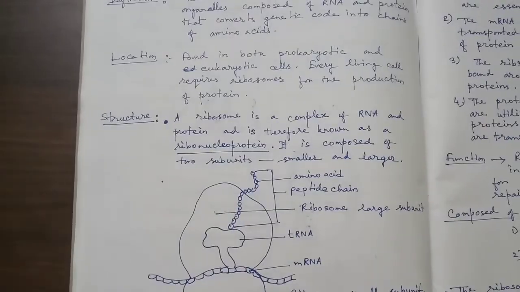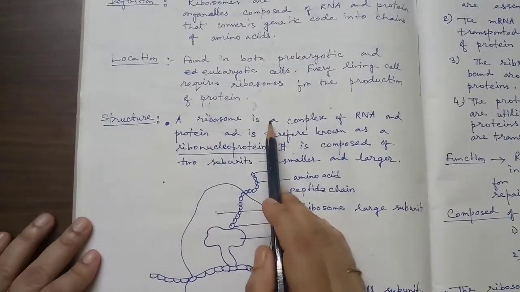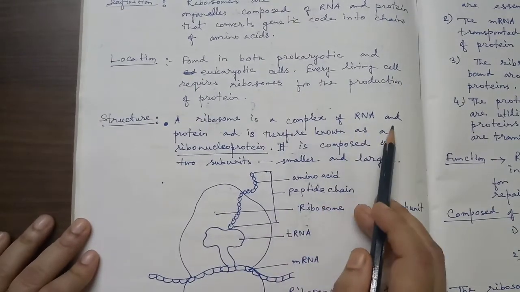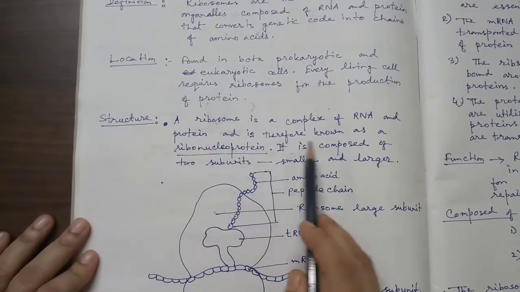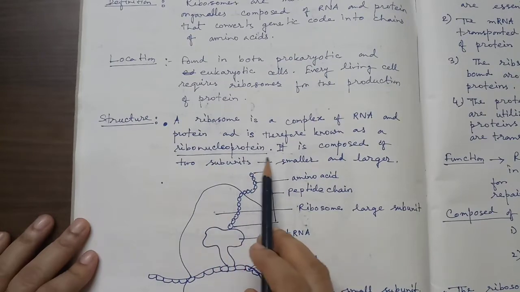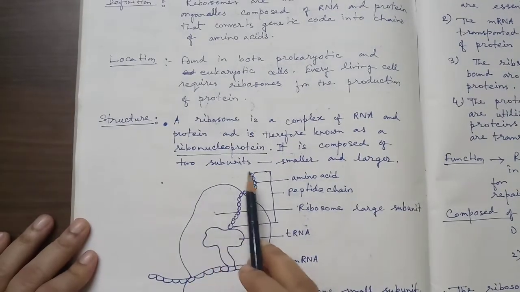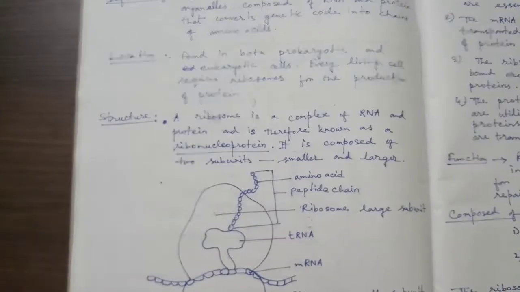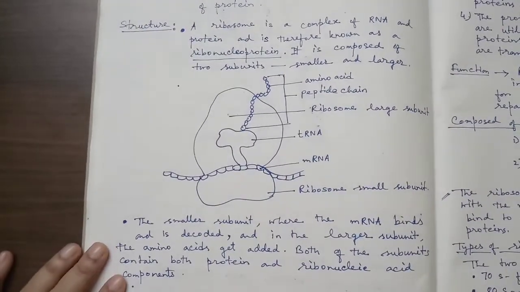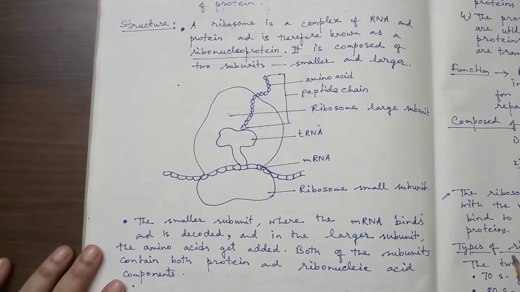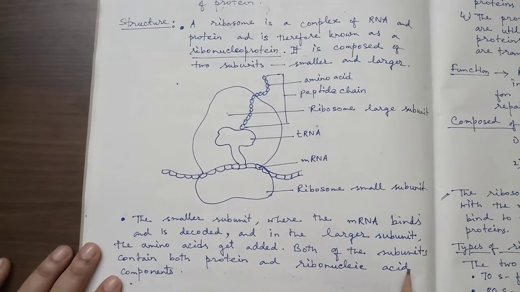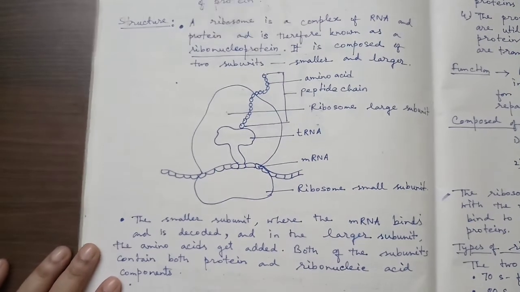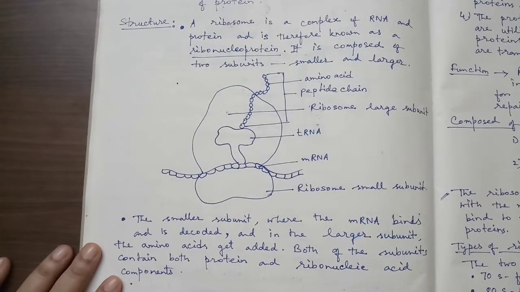Structure. What is the structure of ribosome? A ribosome is a complex of RNA and protein and is therefore known as a ribonucleoprotein. It is composed of two subunits, smaller and larger. In the smaller subunit the mRNA binds and is decoded, and in the larger subunit the amino acids get added. Both of the subunits contain both protein and ribonucleic acid components.